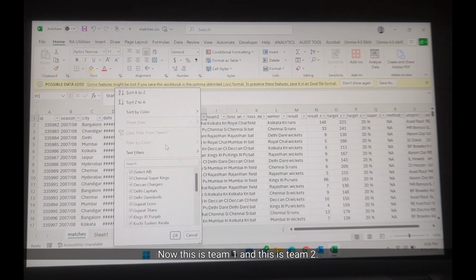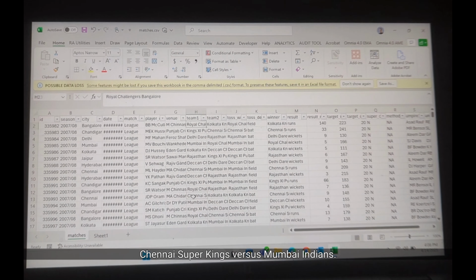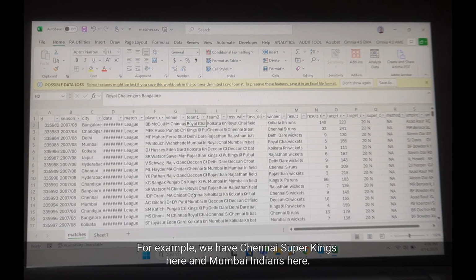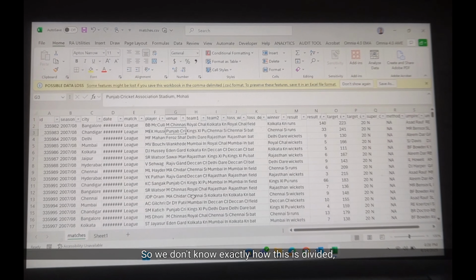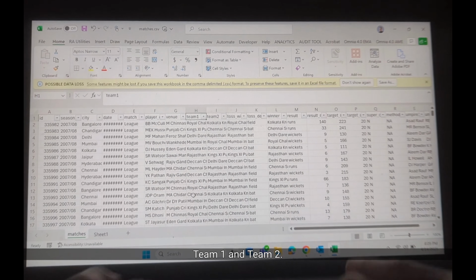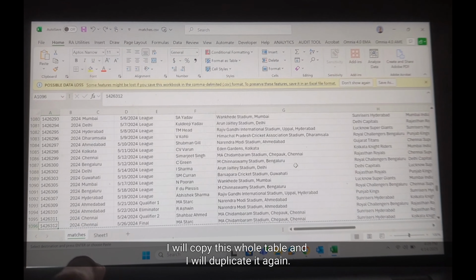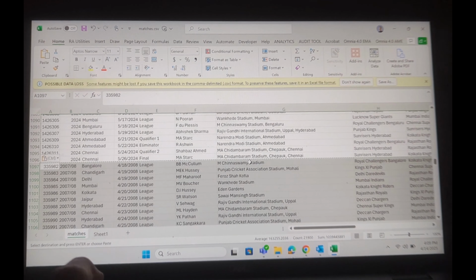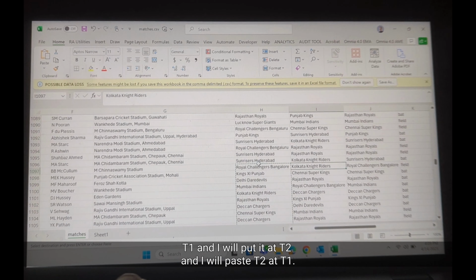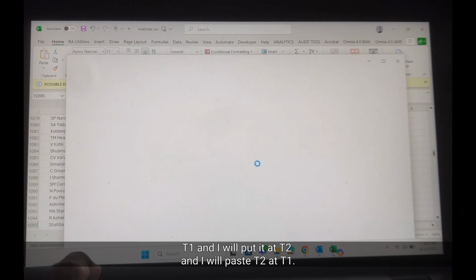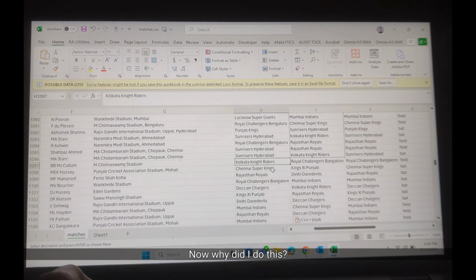Now this is team 1 and this is team 2. But sometimes, for example, we have Chennai Super Kings here and Mumbai Indians here, but Chennai Super Kings can also be in the team 2 section. We don't know exactly how this is divided between team 1 and team 2. So I will copy this whole table and duplicate it, but here I will remove T1 and put it at T2, and paste T2 at T1.